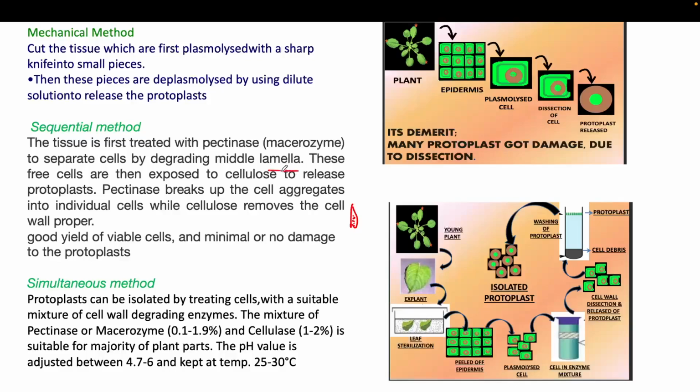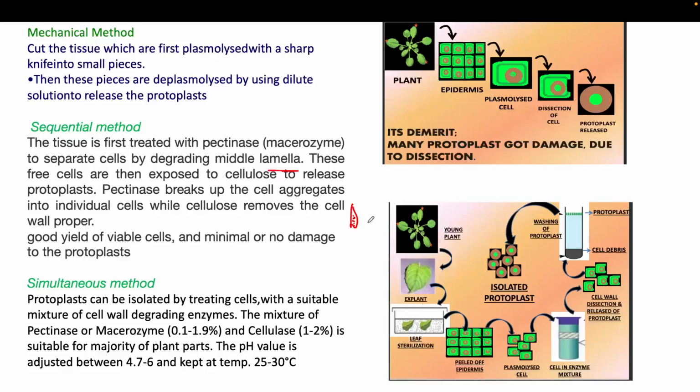We can say it is the connective material which helps in binding one cell to another cell. So pectinase will degrade this lamella, and then these cells will be free. After freeing these cells, you have to dissolve the cellulose because your cell wall is made up of cellulose. This cellulose will be broken by the cellulase enzyme, so the cell wall will also be dissolved.